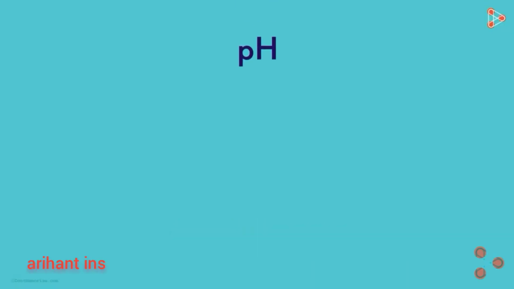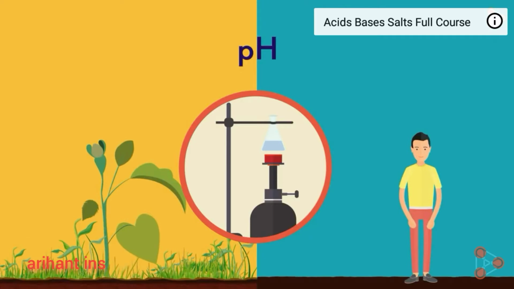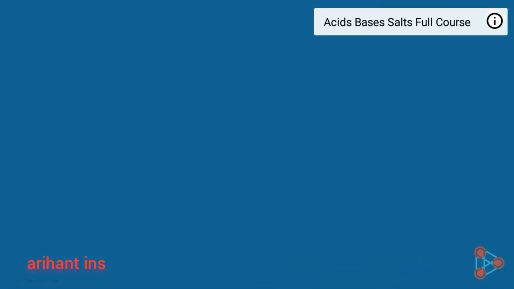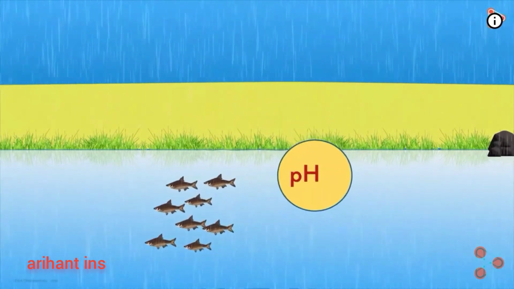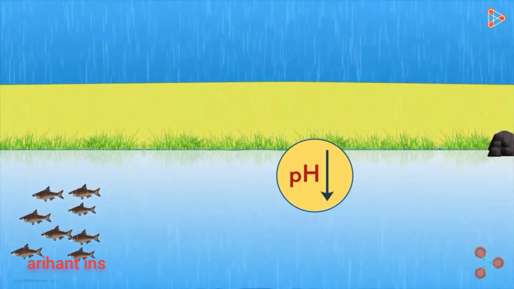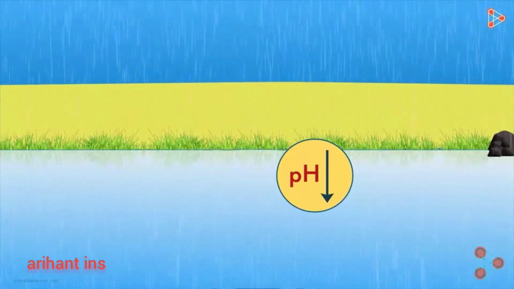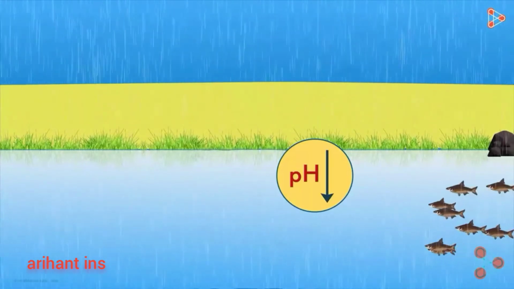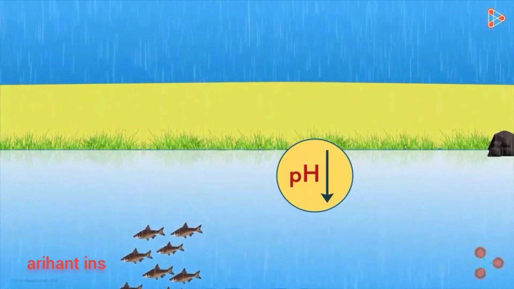Does pH only have to do with solutions in the laboratory? Or does it also affect plants and humans in daily life? Did you know that when acid rain flows into the rivers, the overall pH of the water reduces? And living organisms cannot survive if the change in pH is too much. In such cases, survival of aquatic animals becomes difficult.